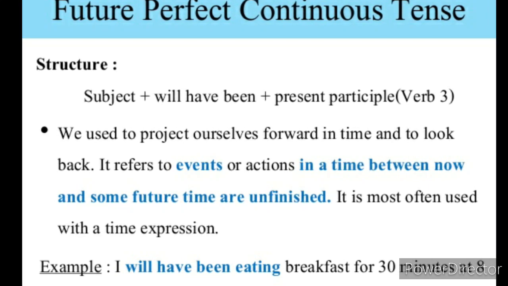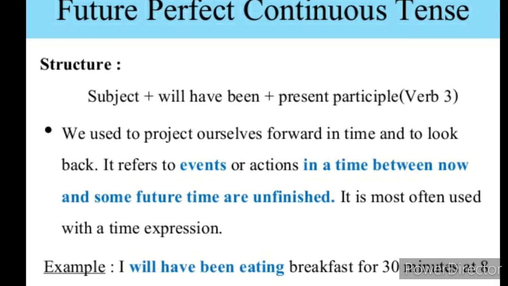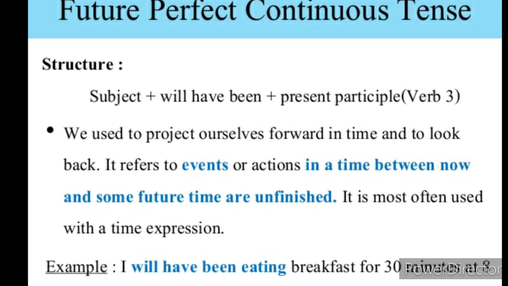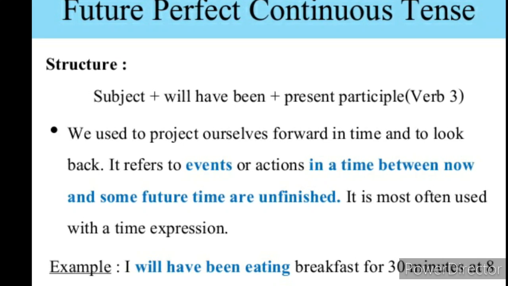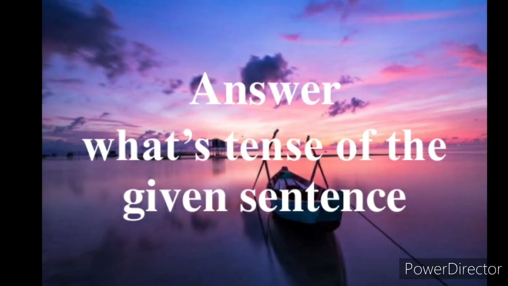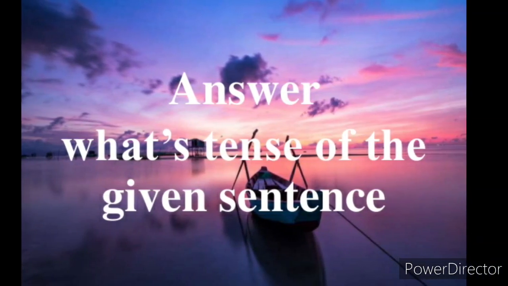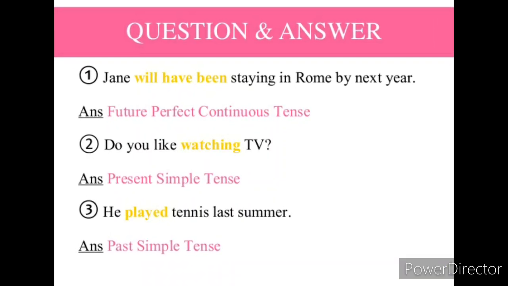It refers to events or actions in a time between now and some future time that are unfinished. It is most often used with a time expression. For example, I will have been eating breakfast for 30 minutes at 8 o'clock tomorrow.